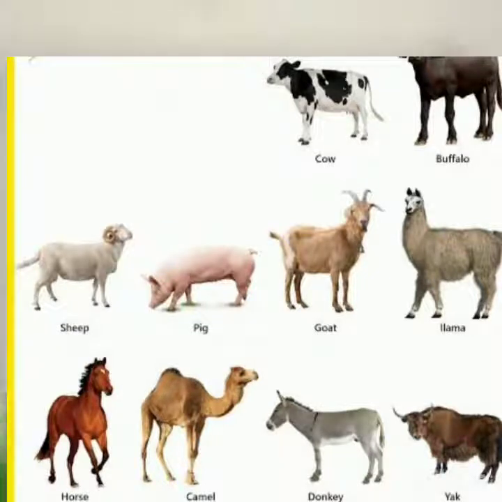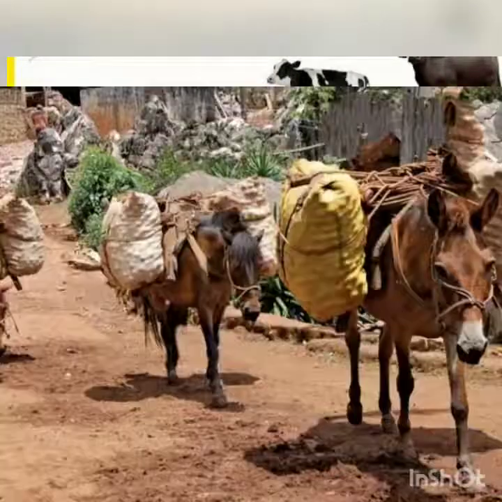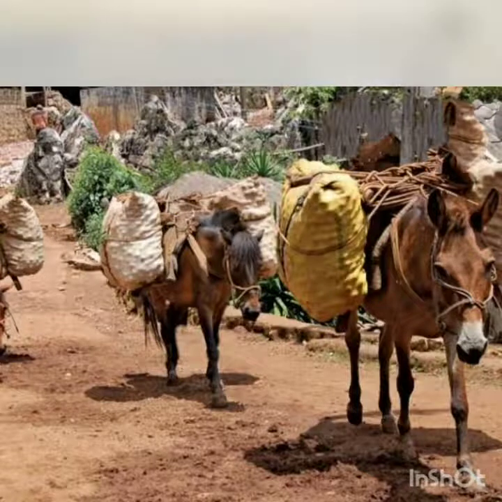So children, look at this picture. These are some domestic animals, right? They are very useful to us. But how can they help us? They help us in many ways, like horses, elephants and donkeys.